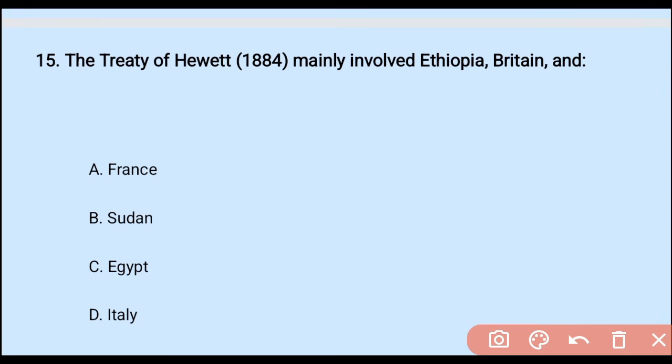And now we have reached the last question. Okay, question number 15. The Treaty of Hewett in 1884 mainly involved Ethiopia, Britain, and A. France, B. Sudan, C. Egypt, D. Italy.